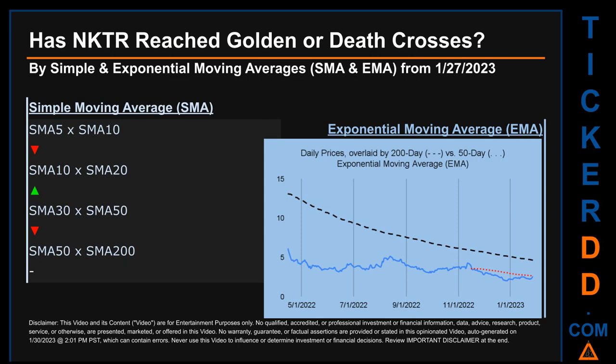Continuing with SMA, we looked across the 5 to 10, the 10 to 20, and the 30 to 50-day ranges to see if golden and death crosses had been reached. We found golden cross signal for the 10 to 20. We found death cross signal for the 5 to 10, the 30 to 50. We could not find either golden cross or death cross signal for the 50 to 200.